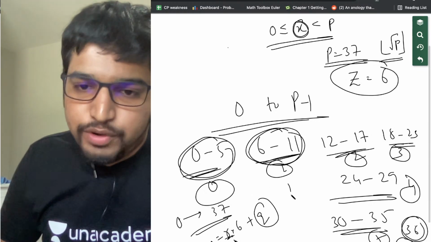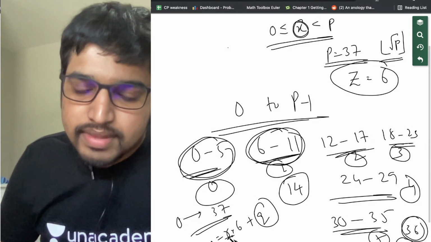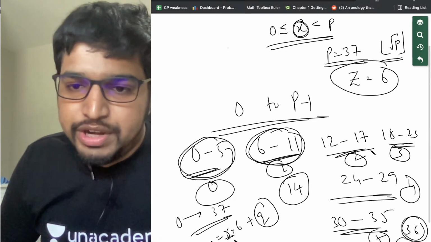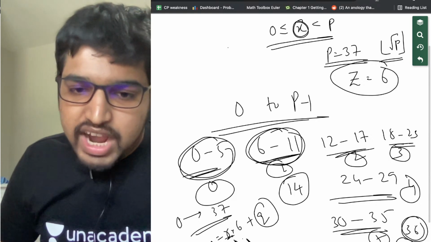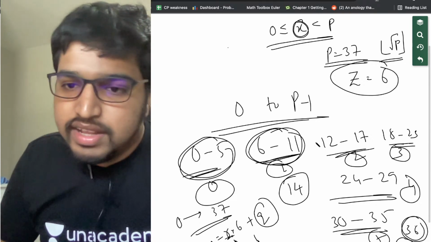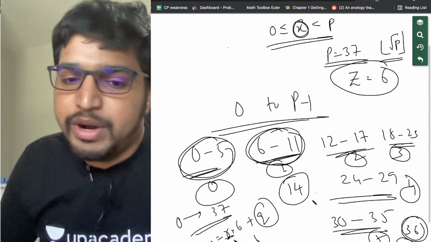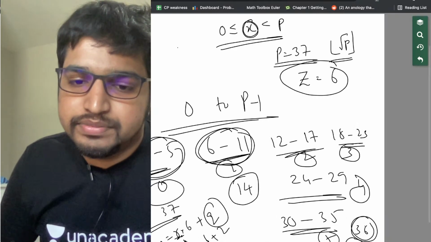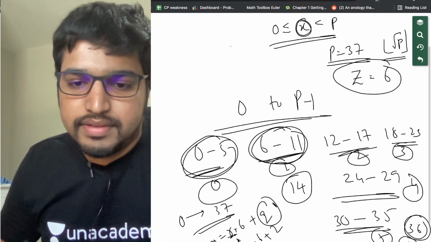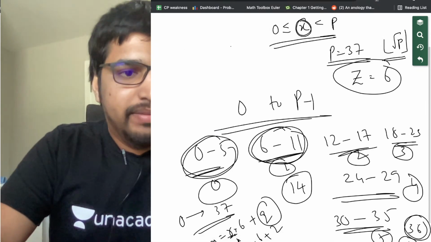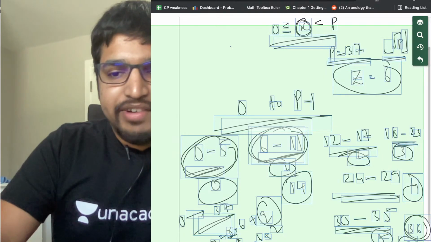For example, if you take the number 14, 14 belongs to the 0, 1, 2 second block, which means R will be equal to 2, 2 into 6, and the index will be 0, 1, 2 plus 2. Got it? For example, let's take a better example.